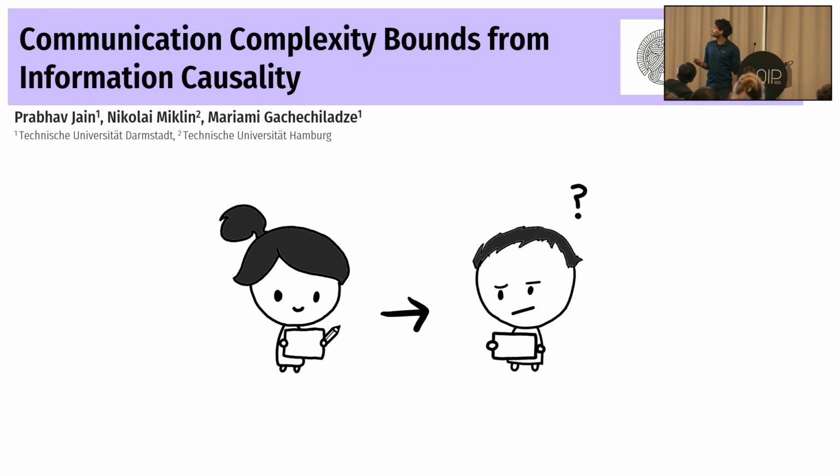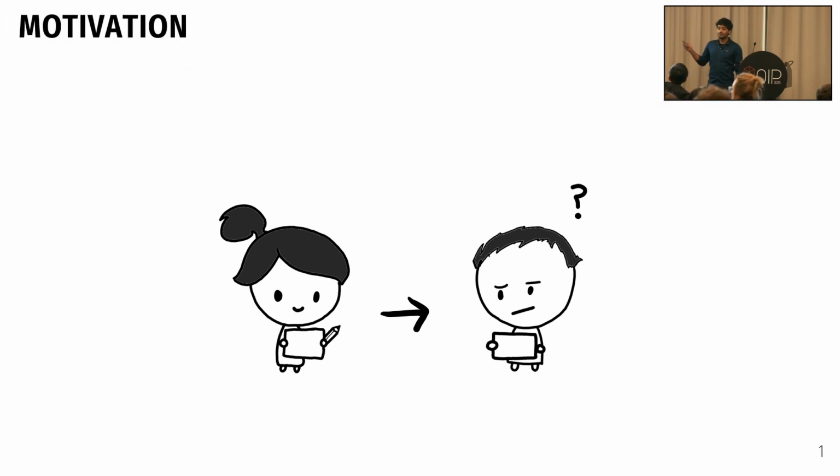I'll start with a very simple question. Say Alice writes a 5-page letter to Bob. What's the best that he can read out of it? At most 5 pages, maybe 3 if his handwriting is bad. That's the essence of information causality.